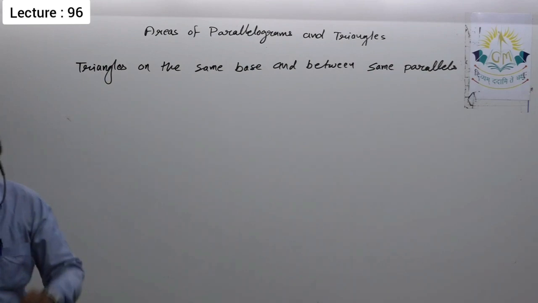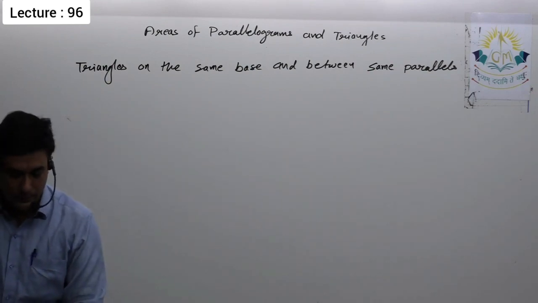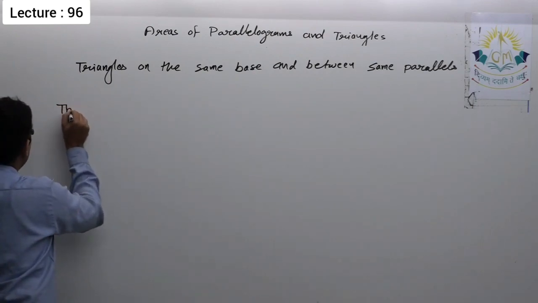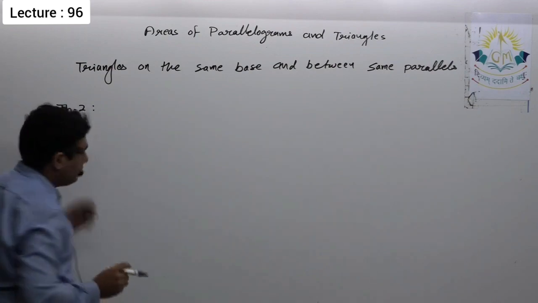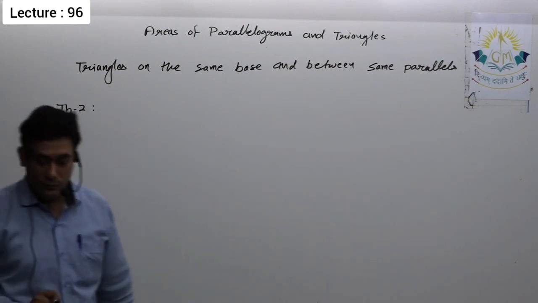The very first theorem that we have to see under this concept will actually be theorem 2 as per the chapter. So do write these theorems, then we'll see their proof one by one.